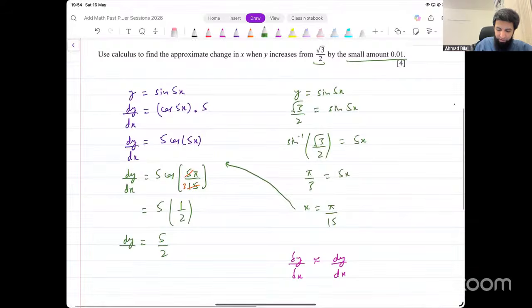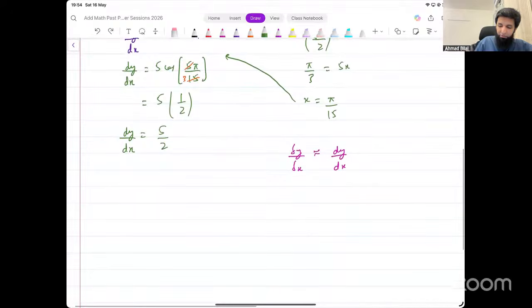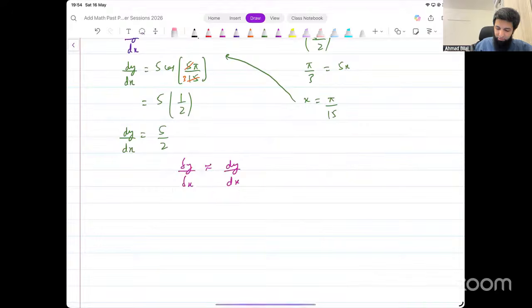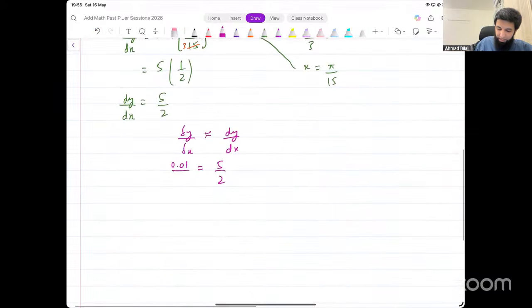Once we have got dy over dx, we have the change in y given as well. Change in y is 0.01. We have to find the change in x corresponding to that. We can do that now. Just input values in this, and that should give you the result. Approximate change in y is going to equal 5 over 2 times change in x. Change in y is 0.01. Change in x is what we have to figure out. Change in x goes to the other side, and this gets multiplied by 2 over 5.